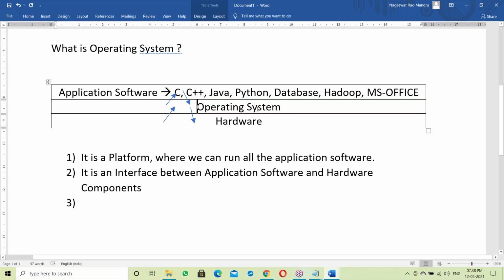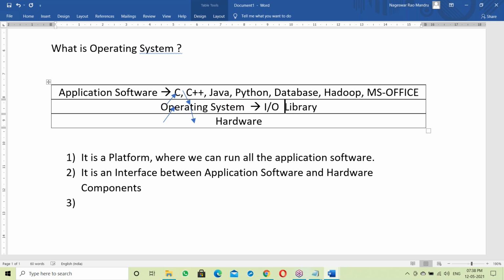The OS is responsible for communicating between these programs and hardware. How can it communicate? For this, in the OS there is a library. The OS contains an input output library.